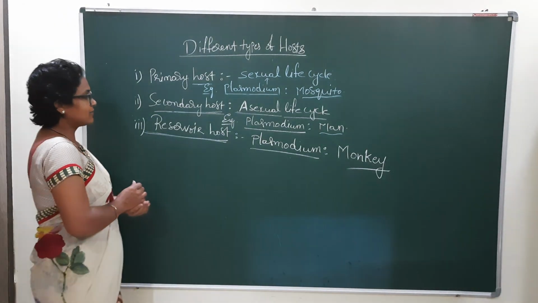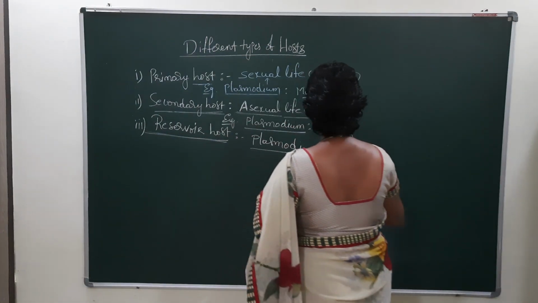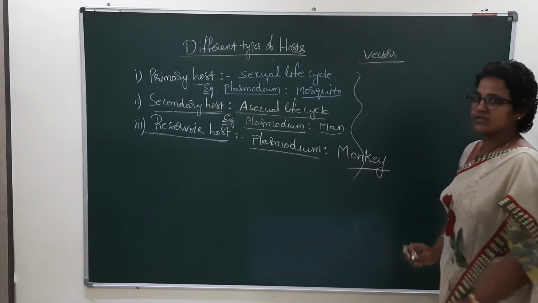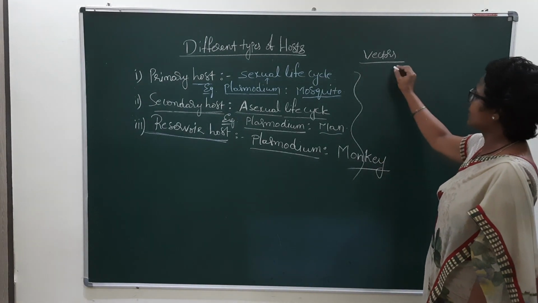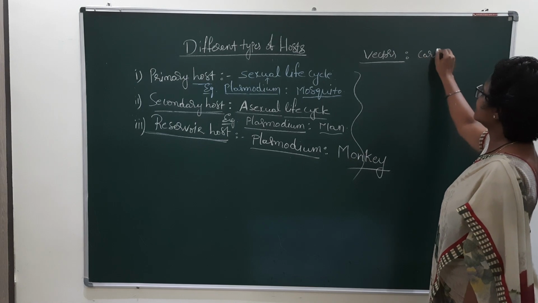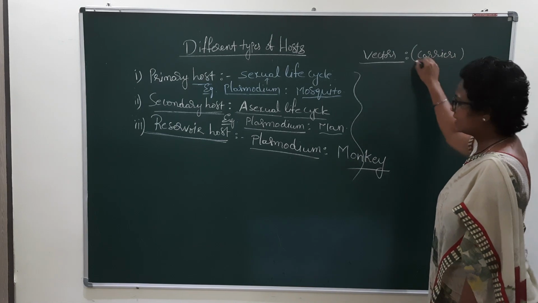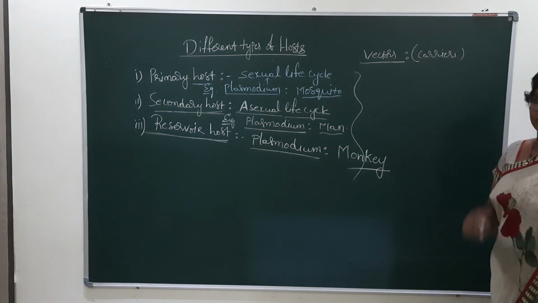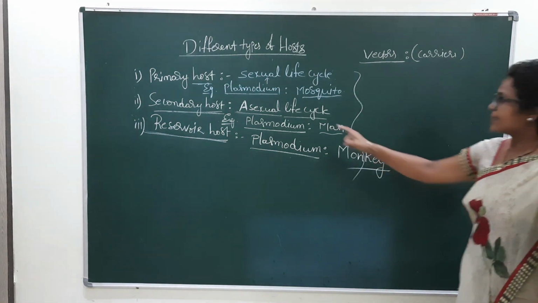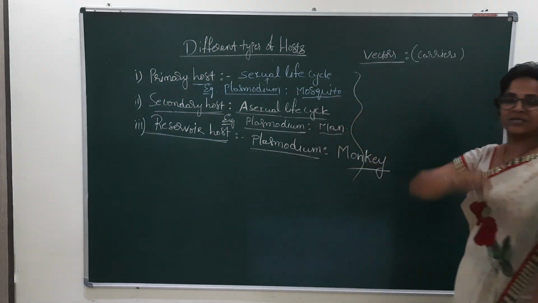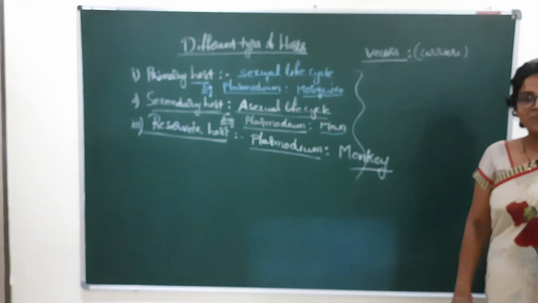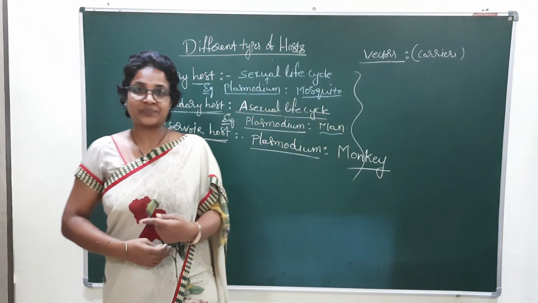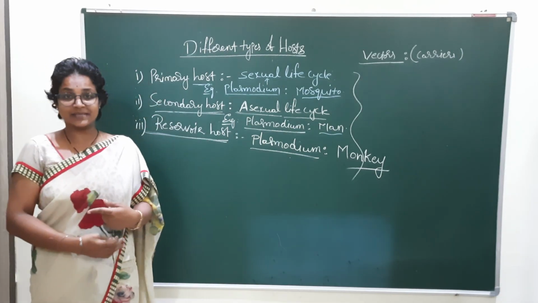And I will discuss the vectors also. Very easy for you. Vectors are the carriers. Plasmodium is a parasite that is carried by the vector, the mosquito, from one person to another person.